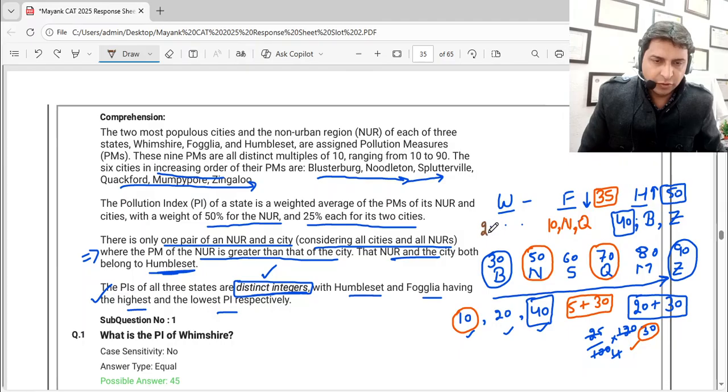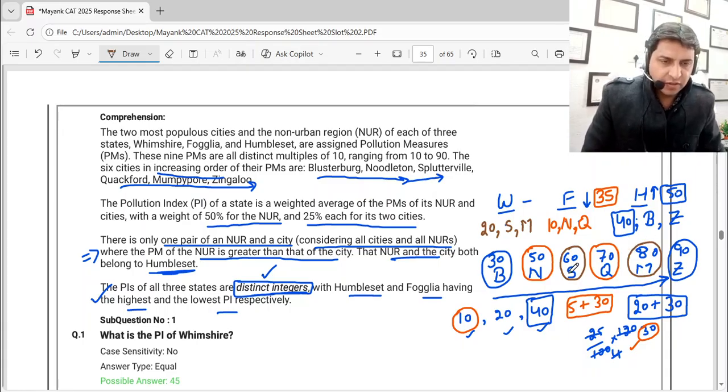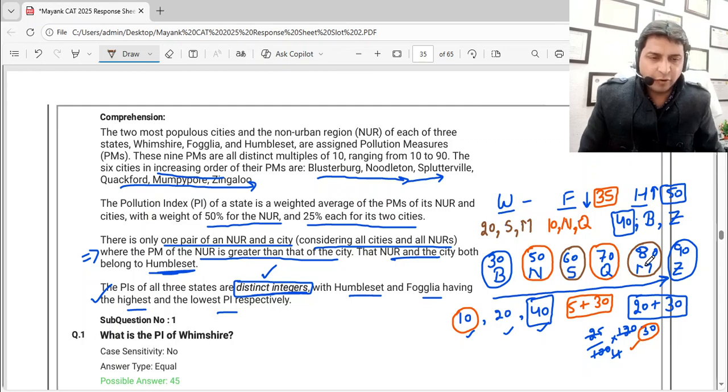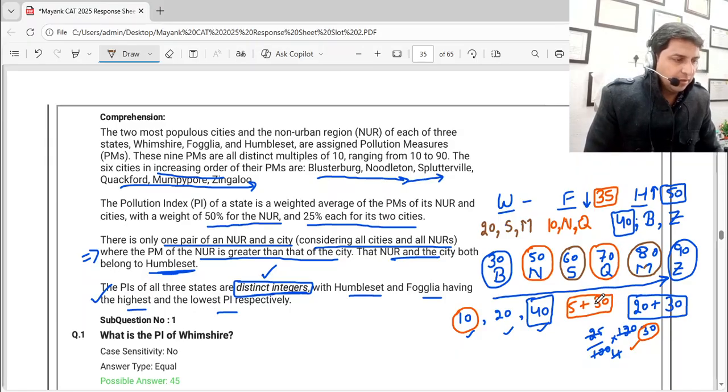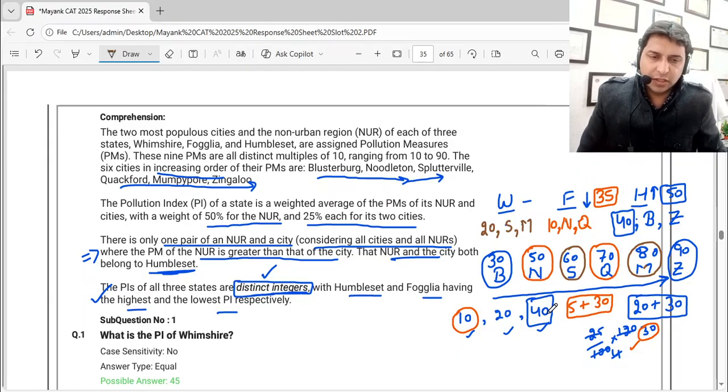So this should be 20, S and M, so they are going to contribute. Now that is again a catch. Now 60 plus 80 is 140. Now 25% of 140 is going to be 35.